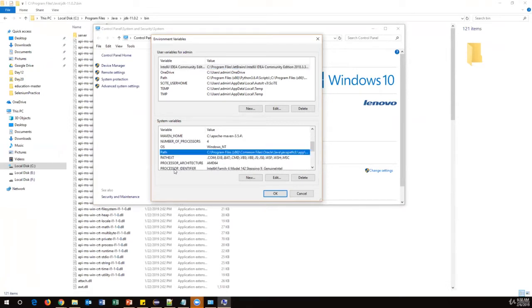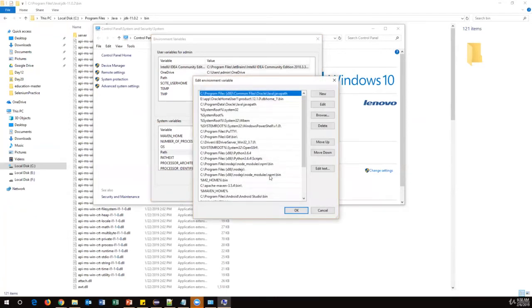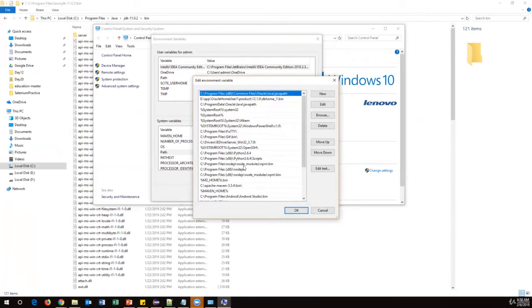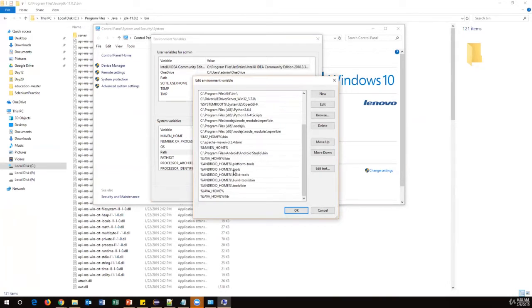You can see one Path variable which is already created. Select this Path variable and click on Edit. Don't click on New, just click on Edit. Once you click on Edit, you will see a lot of paths already added here. These are paths of different software and applications. Along with these, you should also add the Java path. So here you click on the New button. Now the cursor is waiting for you here. Just press Control V. This is how we need to configure the path.